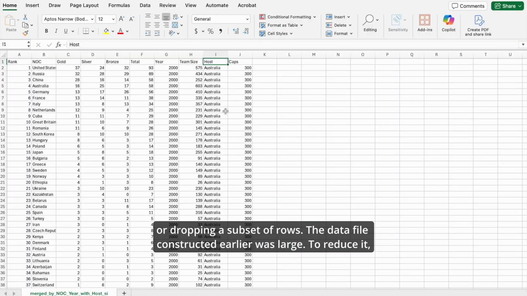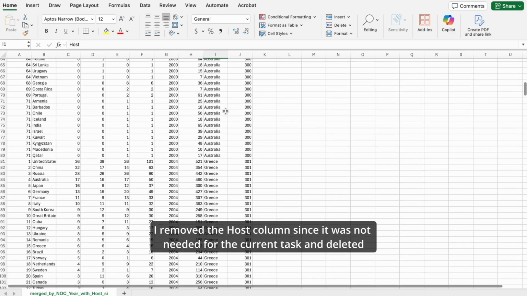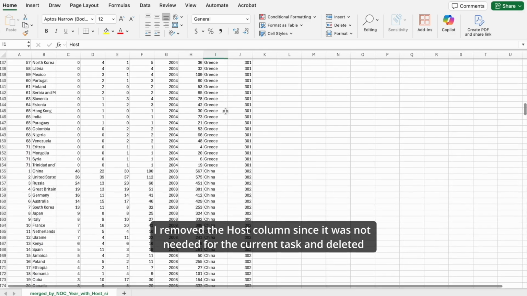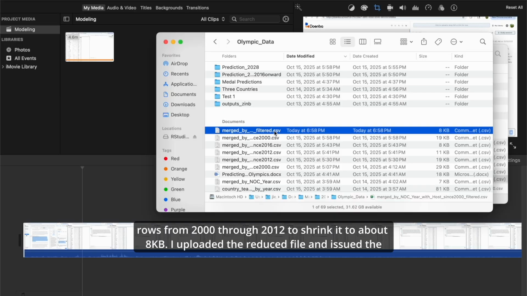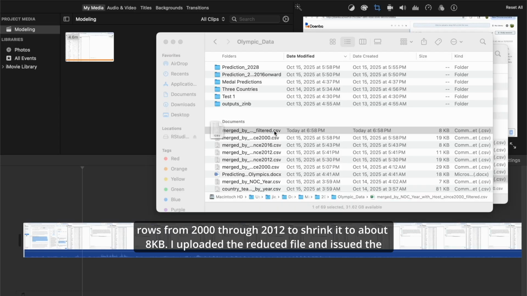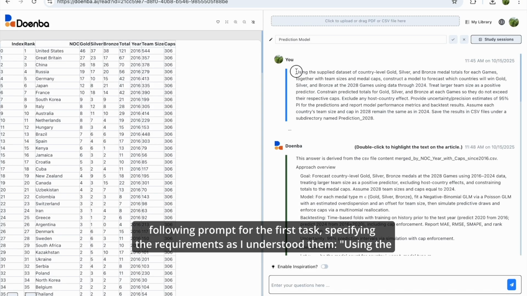The data file constructed earlier was large. To reduce it, I removed the host column, since it was not needed for the current task, and deleted rows from 2000 through 2012 to shrink it to about 8 KB. I uploaded the reduced file and issued the following prompt for the first task, specifying the requirements as I understood them.